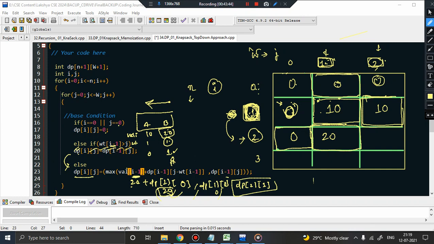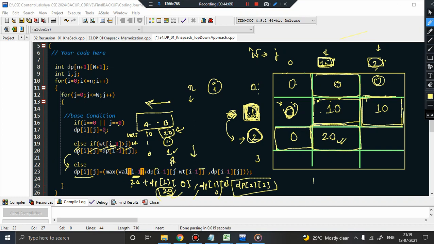So clearly you can directly see this, isn't it? If your capacity of knapsack is only 1, and you have 2 items that you can take, that is item A and item B, which of the items will you take? Definitely I'll be taking item B, right? Because it has maximum profit. So even by manual approach, you can conclude that 20 will be here. But I showed you how using the table you can find out 20.